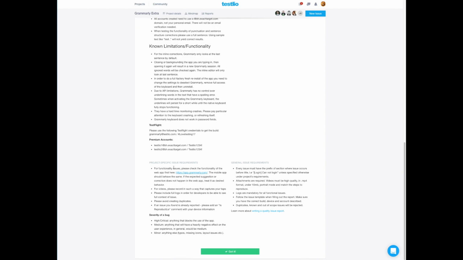Down here at the bottom, we can see project-specific issue requirements, as well as general issue requirements that are pretty typical in Testlio, and also how to define the severity of a bug. This can vary project to project, so please make sure to understand these requirements. We're going to go ahead and click this green button to continue on.